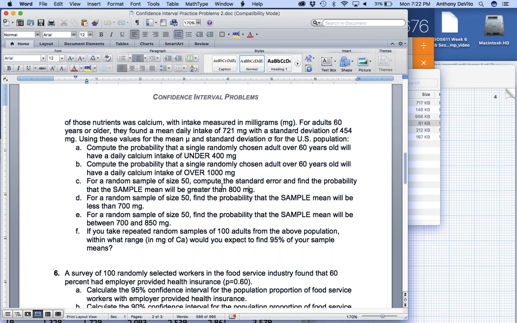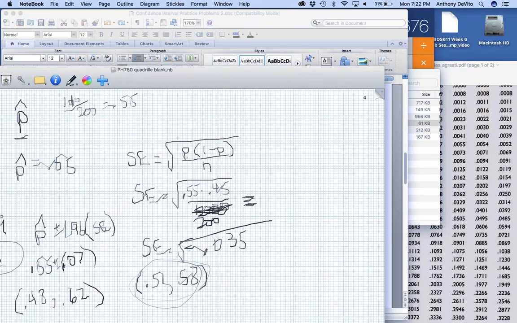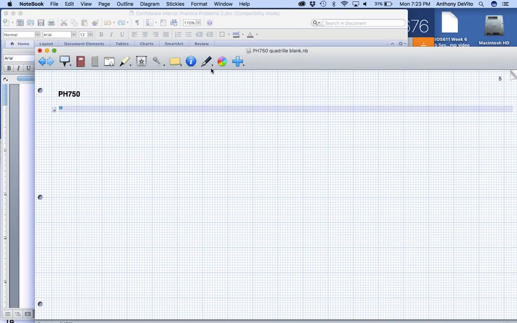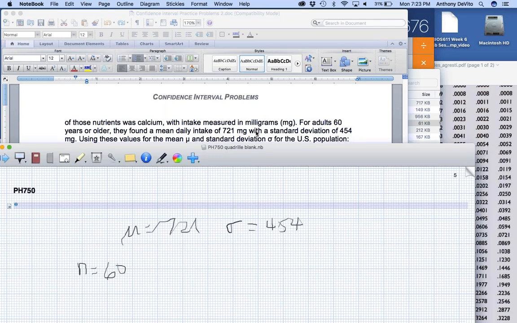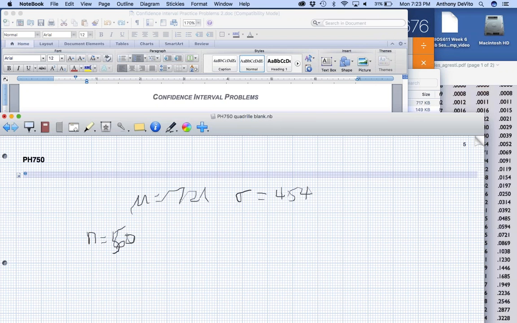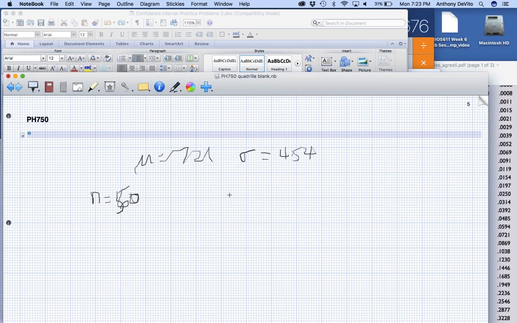Now, in this survey, mu was equal to 721. Sigma, because it's such a gigantic survey, was 454, I think. Now I'm going to take a sample of size 50, and I'm going to ask, what's the likelihood that X bar is greater than 800?